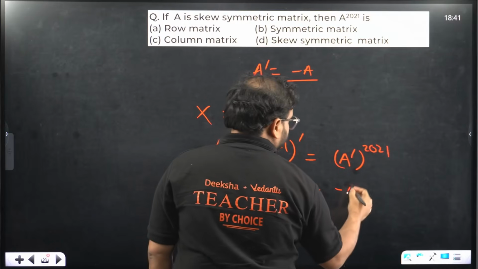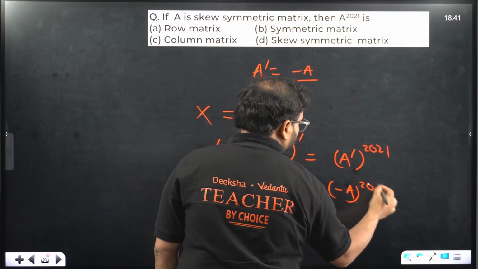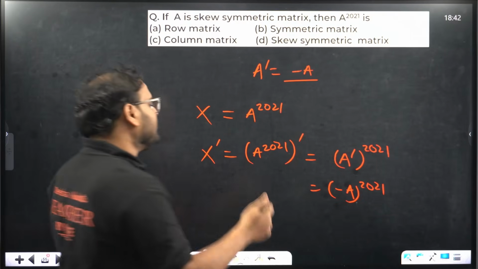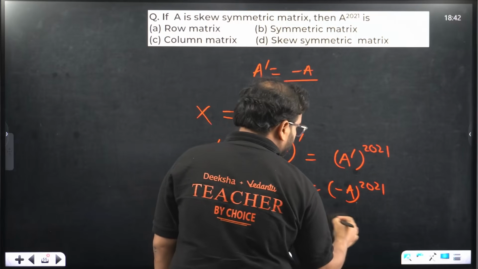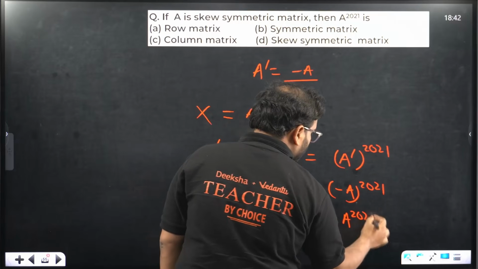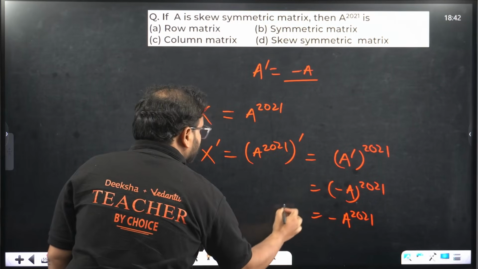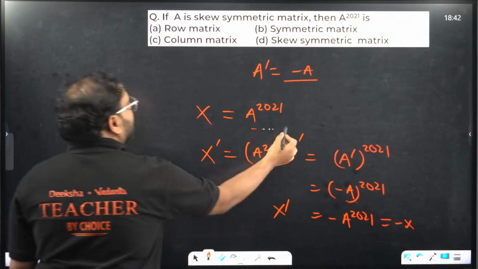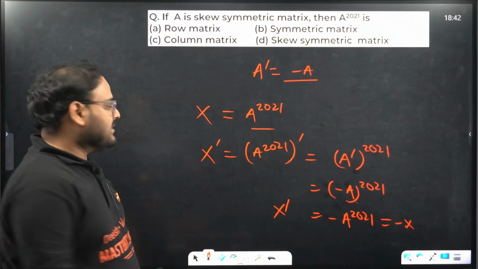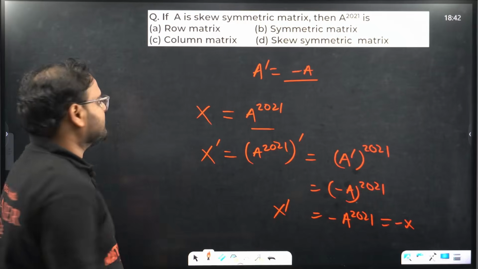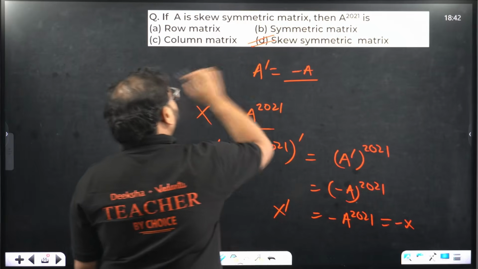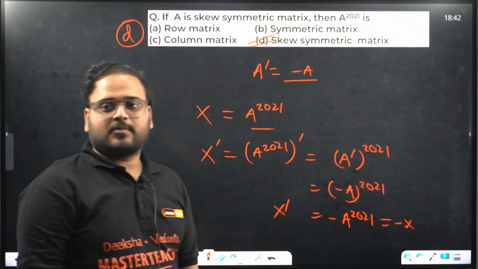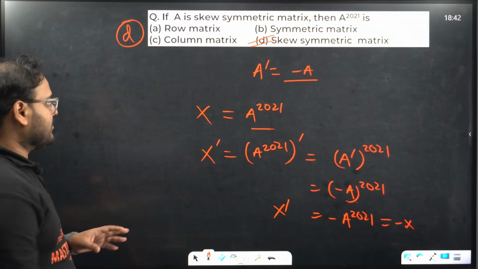Minus A, so minus A power 2021. Is 2021 odd or even? Odd. Odd power means the sign will be negative only. So minus A power 2021. I'm getting X dash equals minus X. Minus A power 2021 is minus X. Sorry, the option is D, skew symmetric matrix.